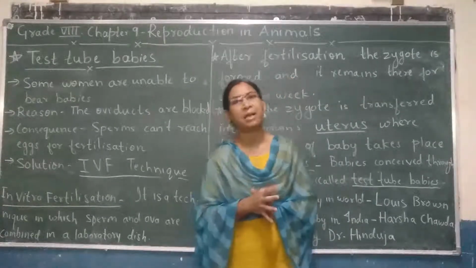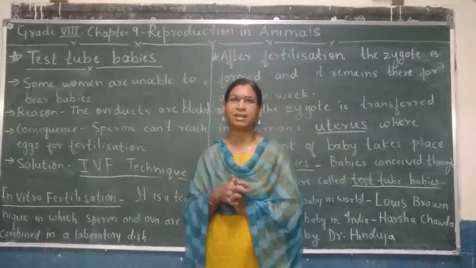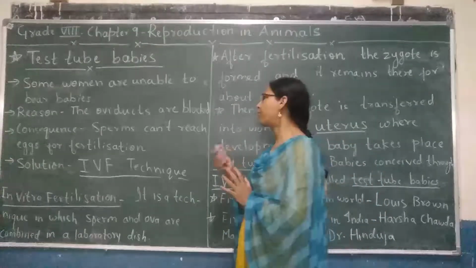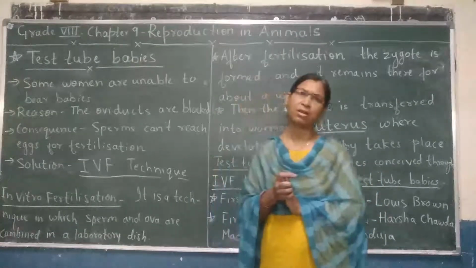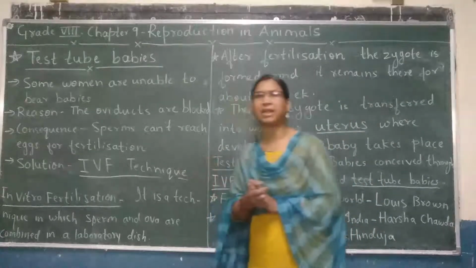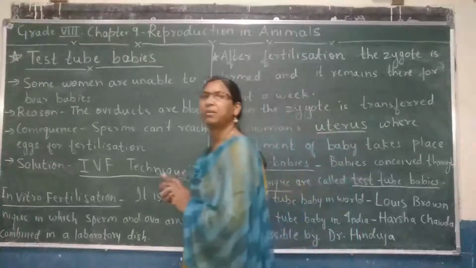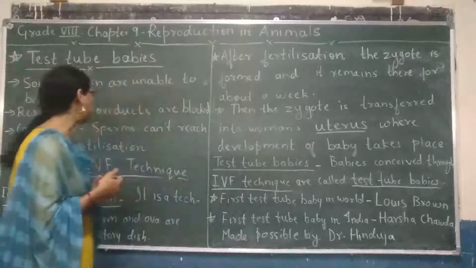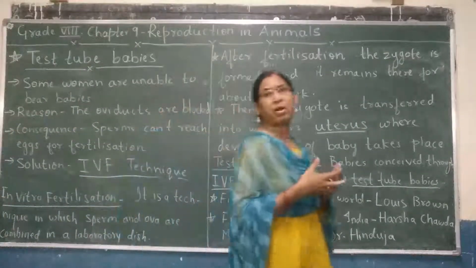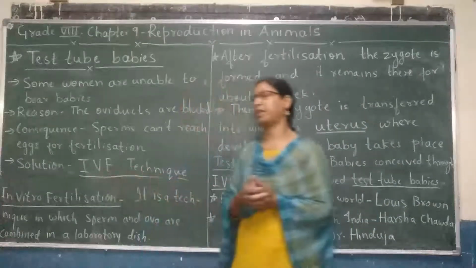Some women are unable to bear babies. They don't have a child for several years. The reason behind this is the oviducts of these ladies are blocked. So as a result, the sperms can't reach the eggs for the process of fertilization. Then what can be done? What can be the solution for this? Science has brought about a new solution which is known as IVF technique.